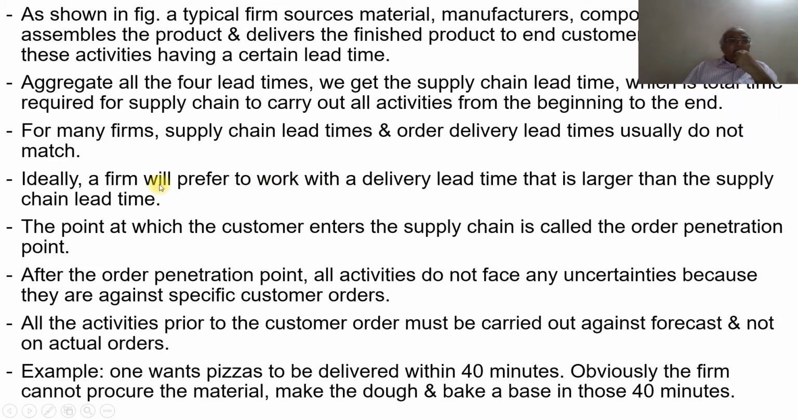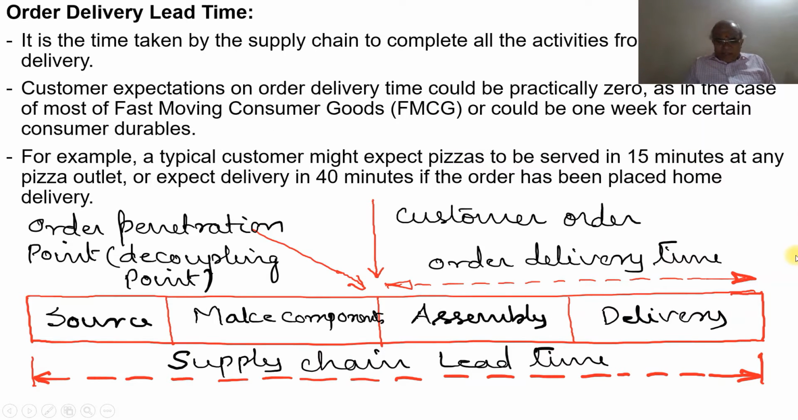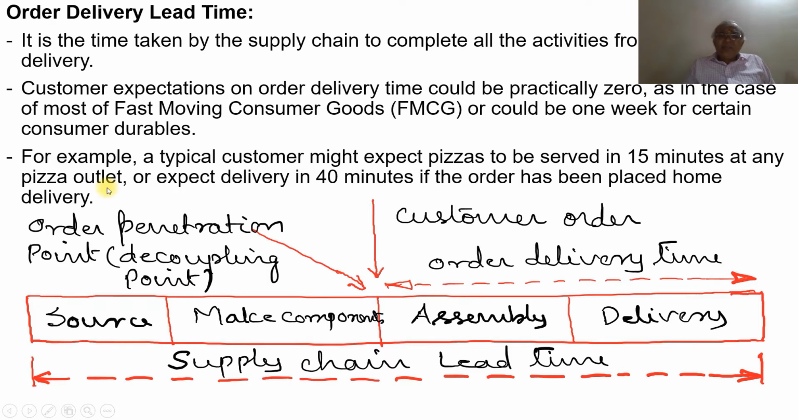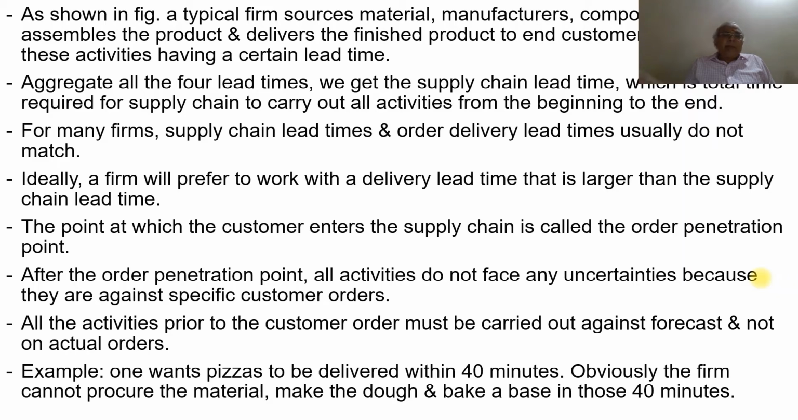It's just an example. For many firms, supply chain lead times and order delivery lead times usually do not match. So what does it mean? Supply chain lead time is the total lead time from placing the order to the delivery. Order delivery lead time usually does not match, definitely, because the order is placed at this point, and from here the order delivery time starts. So therefore, these two will never match.